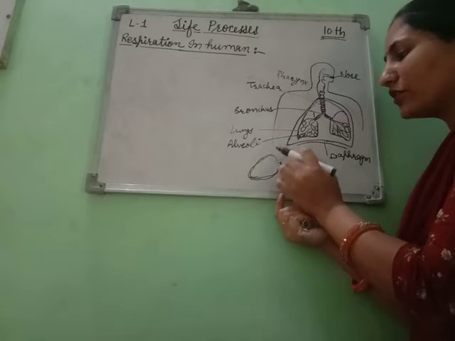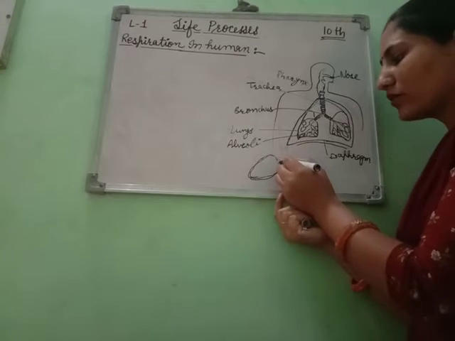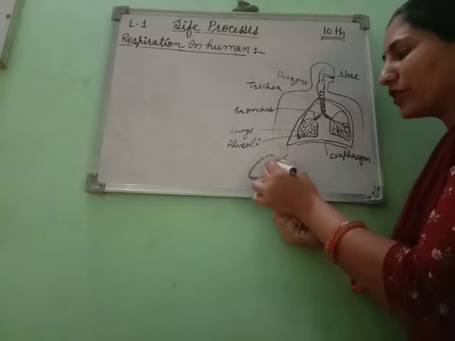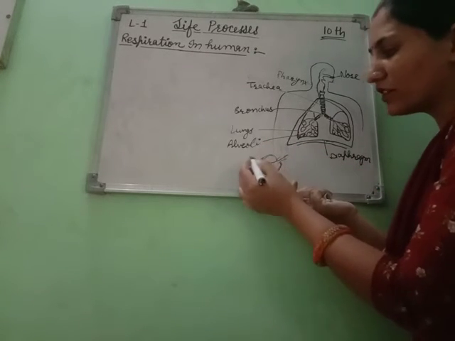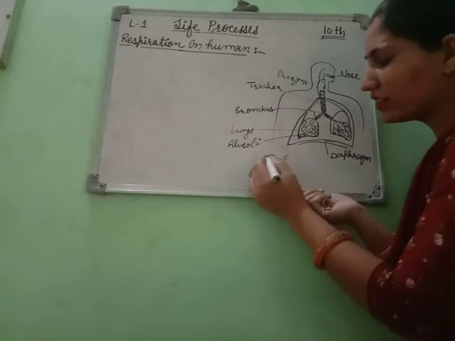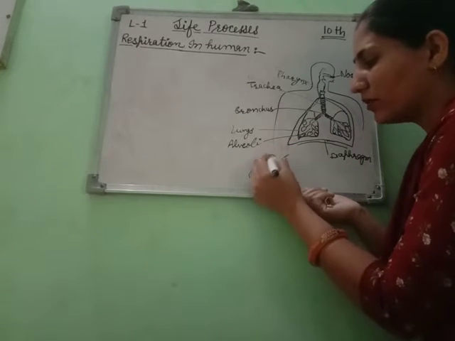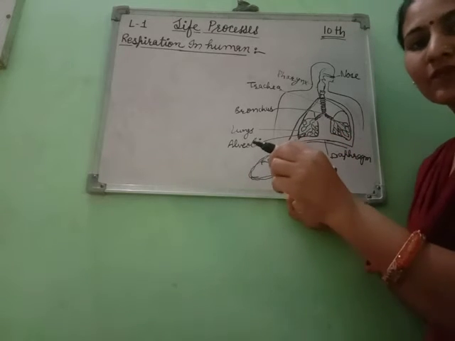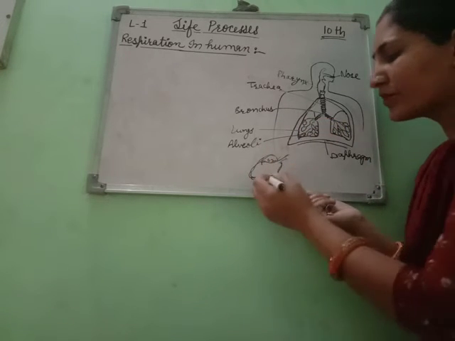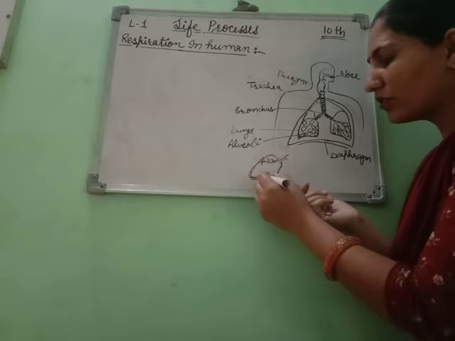From the alveoli, oxygen mixes with the blood, binds with it, and is transported to the cells of every part of the body.